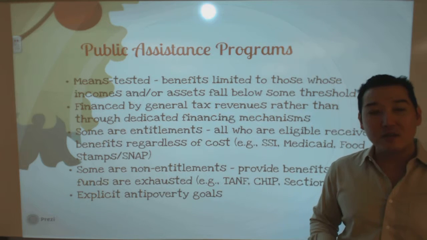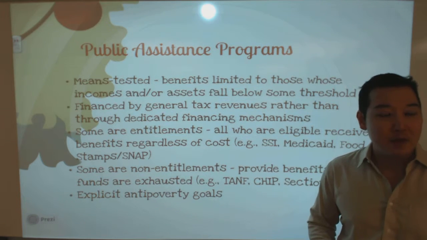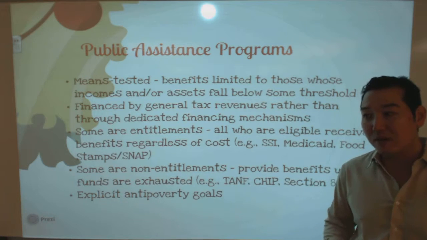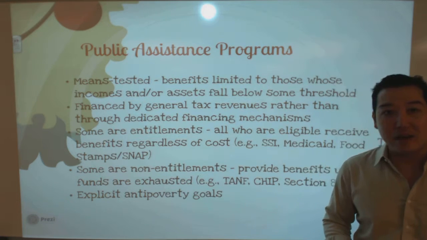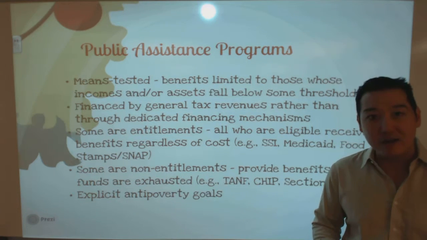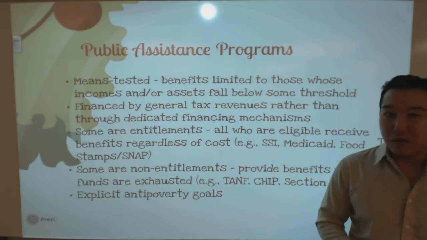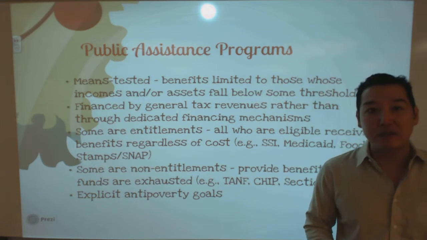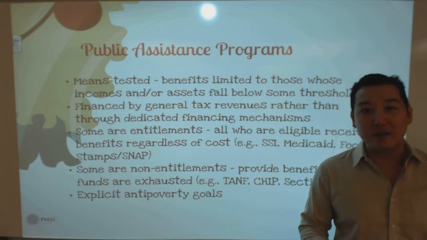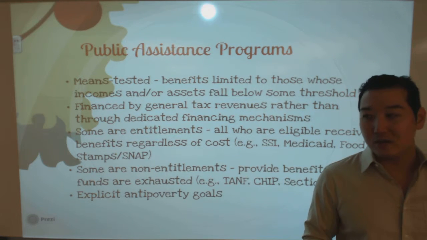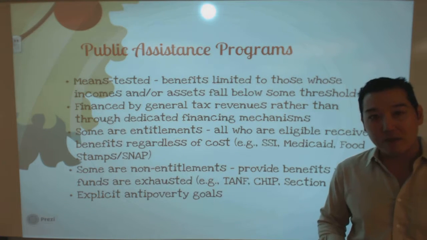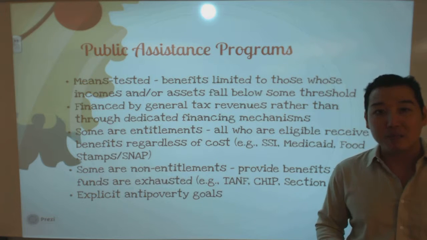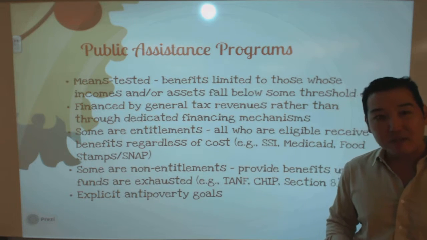I had suggested before that we often distinguish between entitlement programs and non-entitlement programs, so I give you examples of entitlement public assistance programs and non-entitlement public assistance programs. That is, there may or may not be an obligation on the part of the government to provide assistance. First is Supplemental Security Income, an example of an entitlement program. If you're found to be eligible under SSI, which is a federal program, the federal government must provide you with assistance. And then Medicaid: if you're found to be poor and eligible under a state Medicaid plan, the government must provide you with health insurance coverage. Another example of an entitlement program.